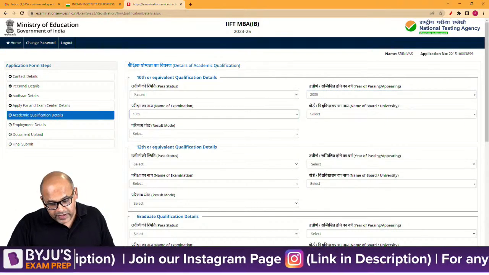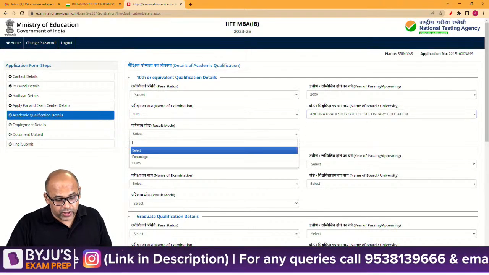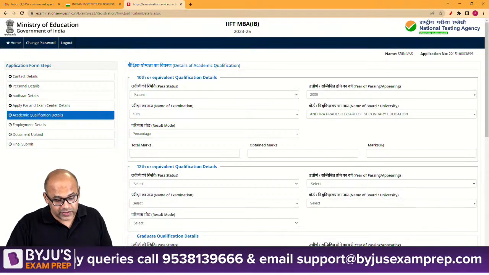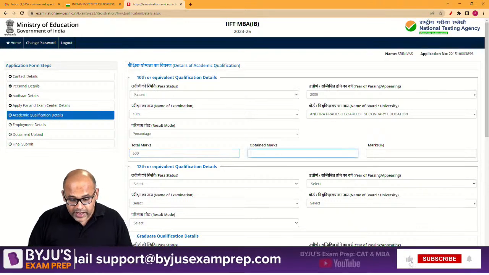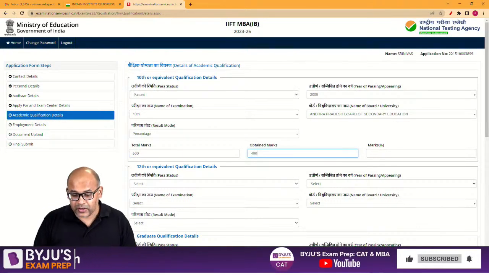Name of the exam is 10th. Board, at that point it is called Andhra Pradesh State Board. Result was percentage. I didn't get a great percentage, you will see. Total marks were 600, and I got about 470, 480, something like that. I think I got about 480.